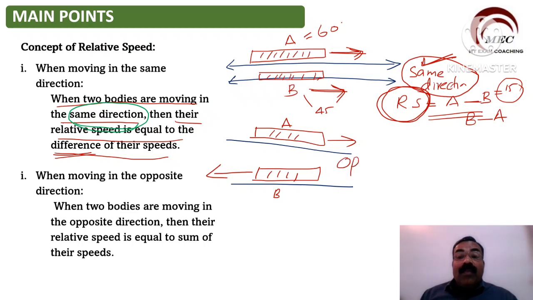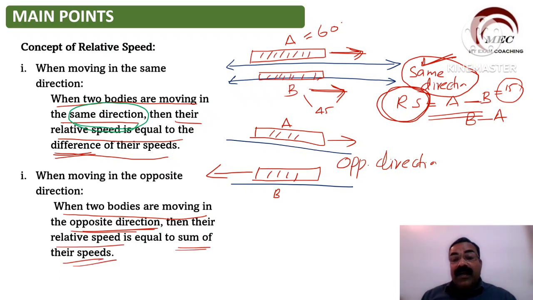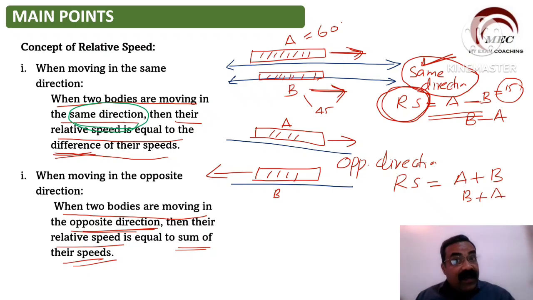They are in opposite direction. When two bodies are moving in opposite direction, then their relative speed is equal to the sum of the speeds. Here, relative speed will be equal to A plus B, or you can take it as B plus A, whatever it is. Understand this very, very clearly.